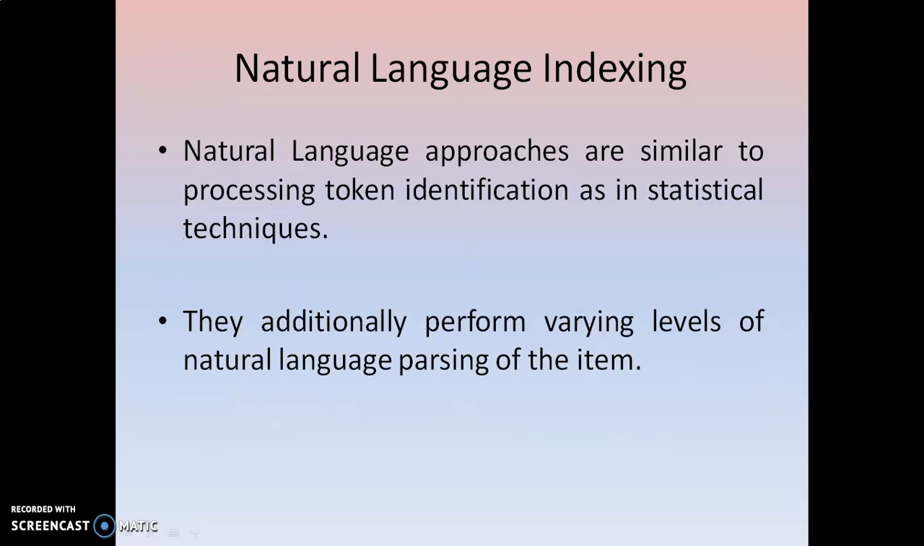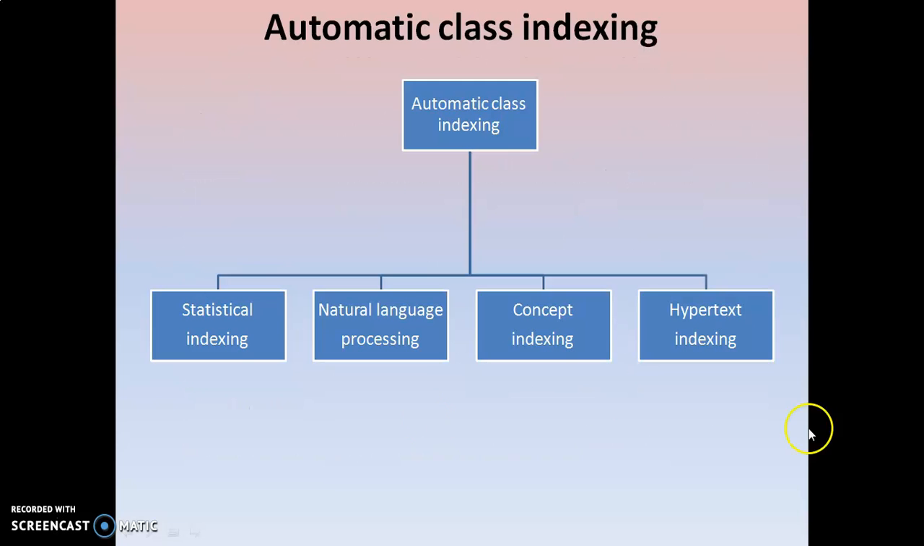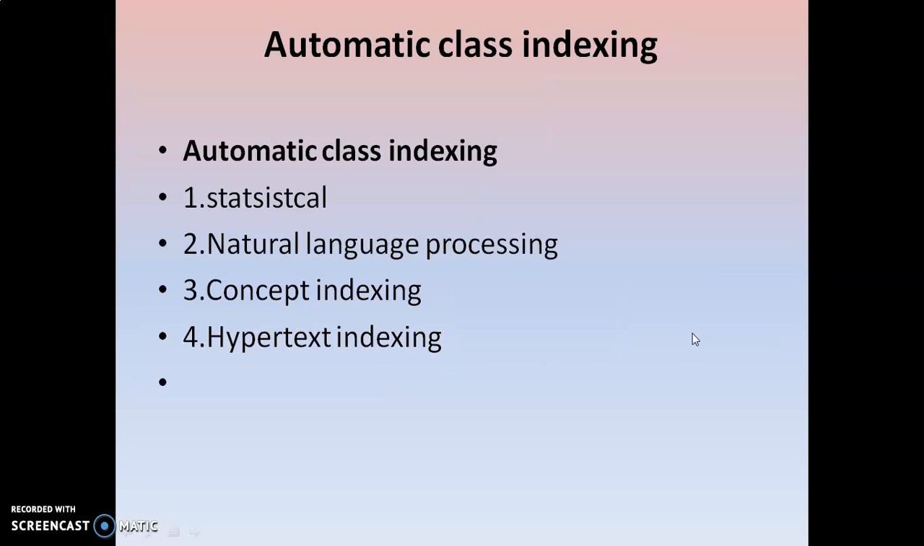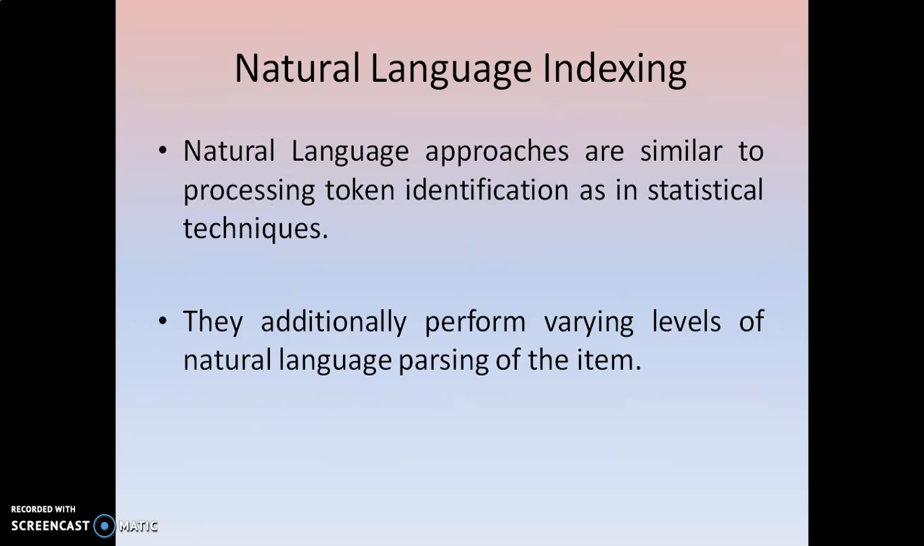Next, we are going to talk about the next one in automatic class indexing. We have completed statistical indexing. Now we are going to describe natural language processing, concept indexing and hypertext indexing. First, natural language processing. What is natural language processing?